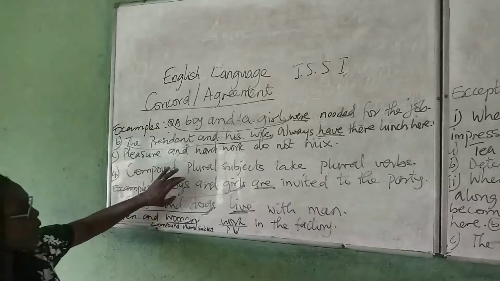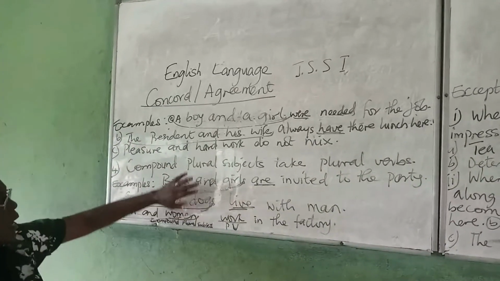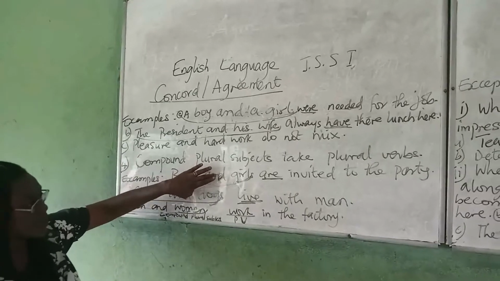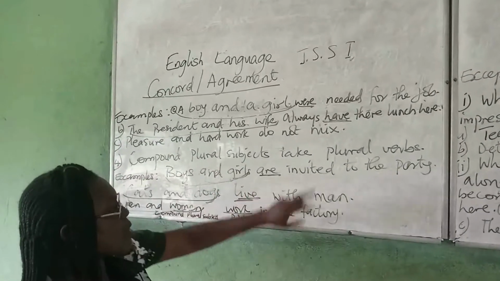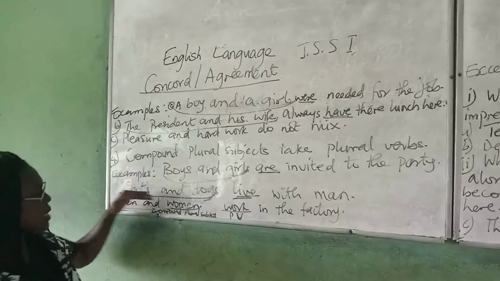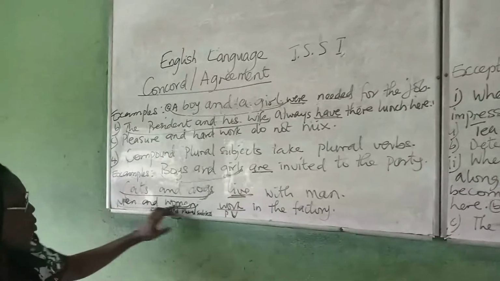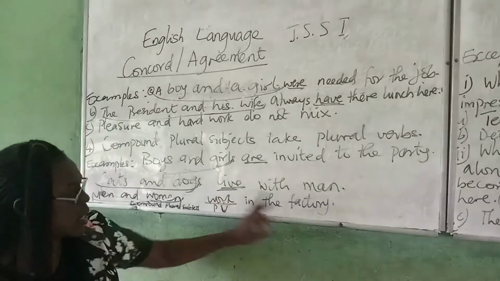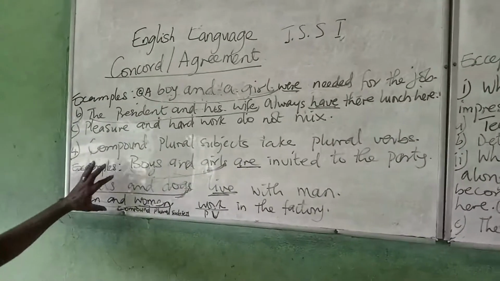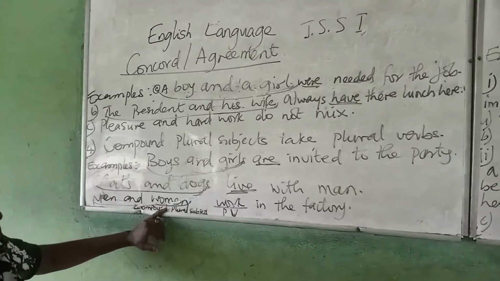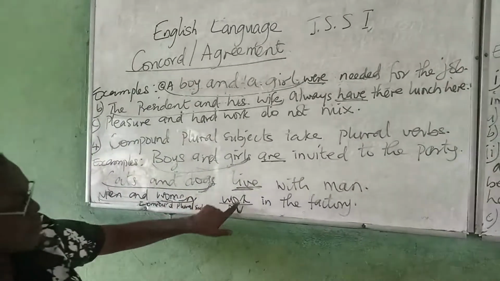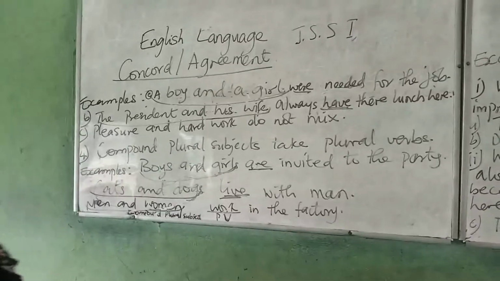Then we have compound plural subjects take plural verbs. So we have boys and girls joined by and that makes it a compound. Are, plural verb, invited to the party. Cats and dogs live with man. Men and women work in the factory. So the ones joined by and are the compound plural subjects. The verbs they take are plural verbs.